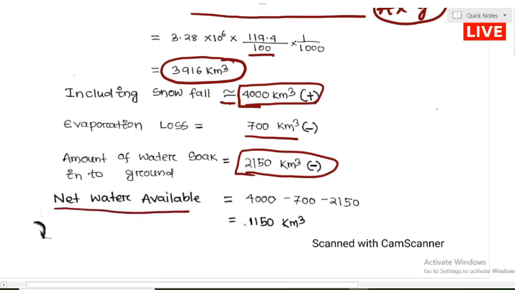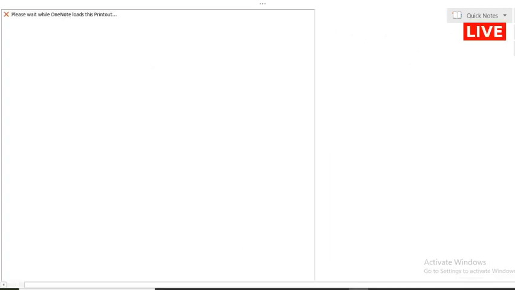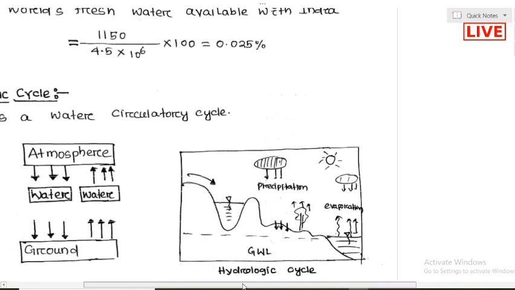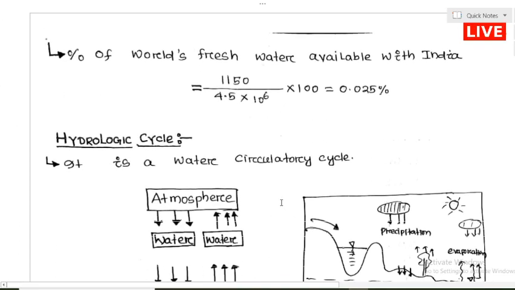The net water available is 1150 kilometer cube, available to us as fresh water. Now if you find the percentage of world fresh water available with India, it comes out to be only 0.025%. This is India and this is the world.